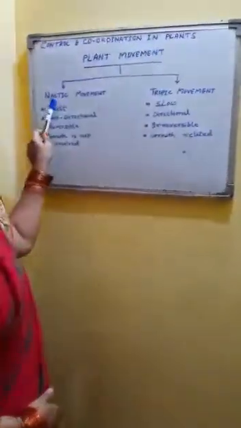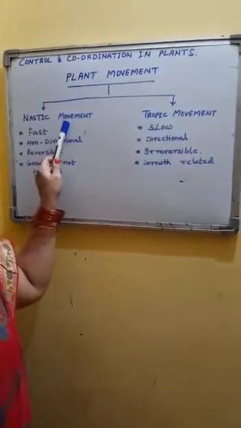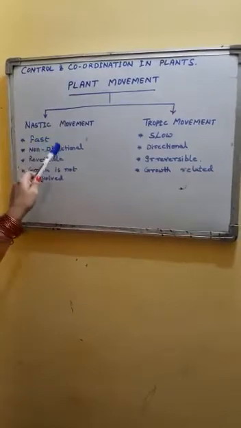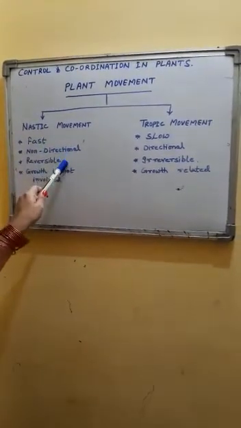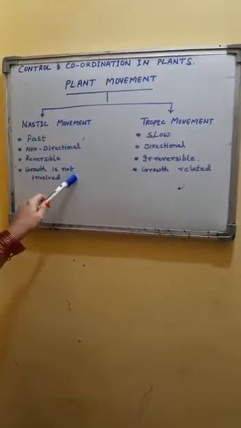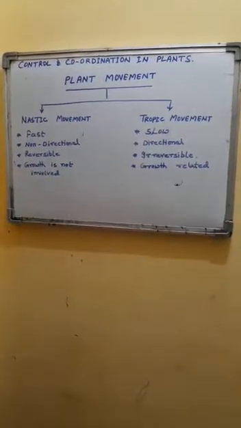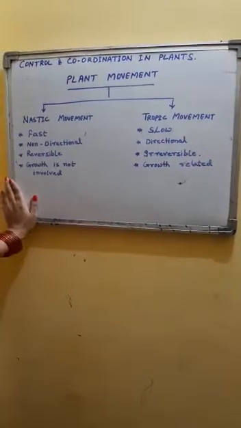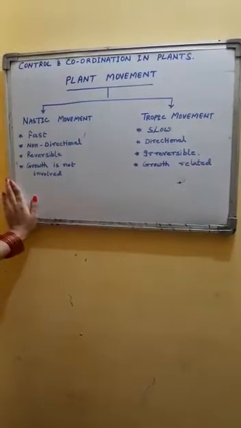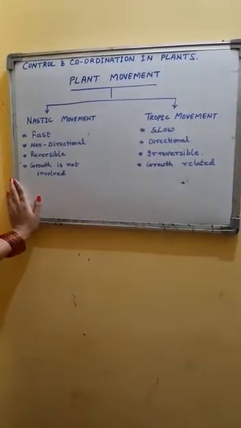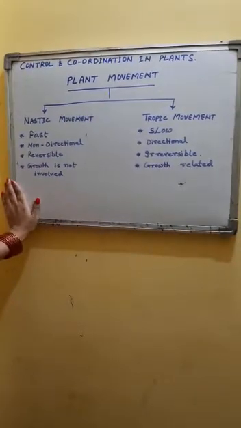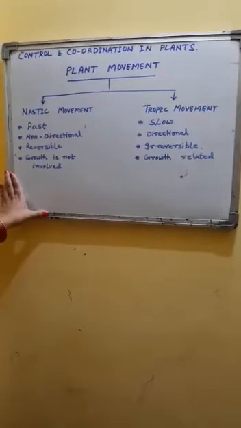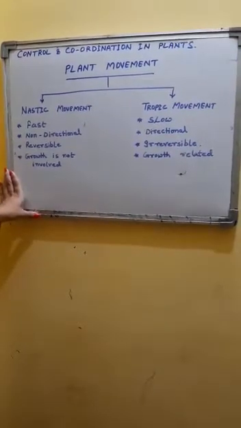The very first is called nastic movement. Nastic movements are fast movements which are non-directional, reversible, and growth is not involved. In such movement, the response towards the stimuli is shown immediately by the plant parts.